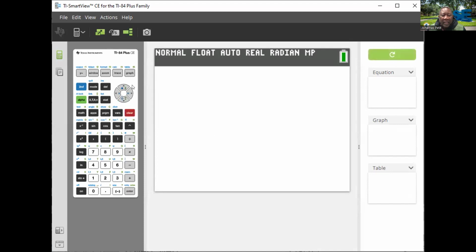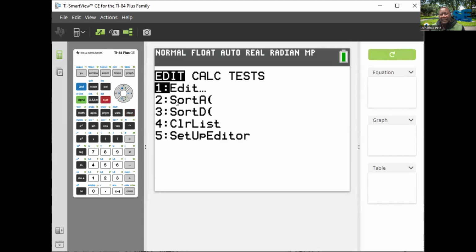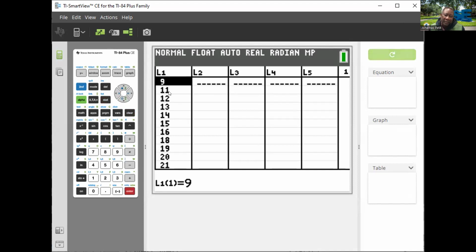And as we said, we have to start at stat. This is stat. We have edit, calc, and test. I press enter on number 1 to put the data in. In this case, I already have them in. What I did is just put 9, enter, 11, enter, 12, enter, and so on until I reach the last one.